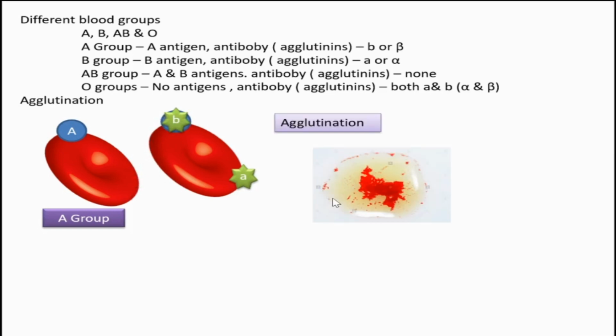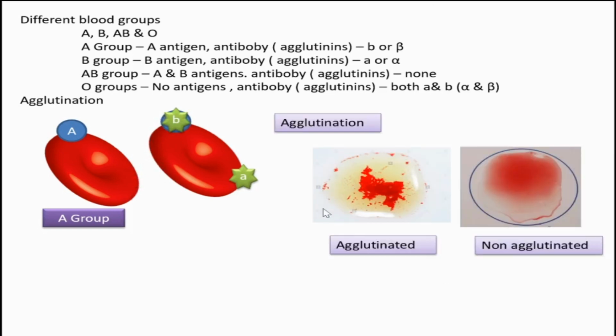That destruction is called agglutination. This is a picture of agglutinated blood sample, and this is the non-agglutinated normal blood sample. I have given this picture for you to understand what is clumping, because in your sixth semester there's one practical for recognizing the blood group. That time you need to discriminate between agglutinated and non-agglutinated blood. By seeing this picture, I think it will be very helpful for you that time.